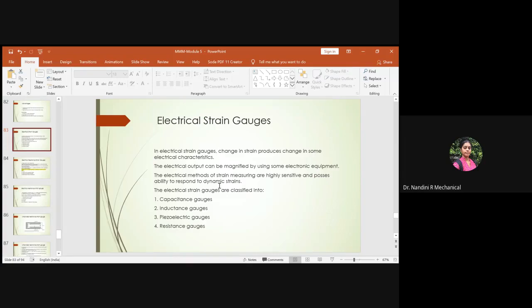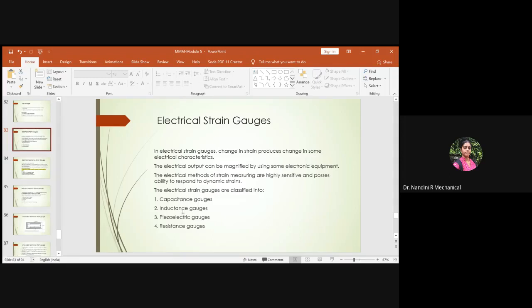In this respect, we can see that electrical strain gauges are classified into four types: capacitance gauges, inductance gauges, piezoelectric gauges, and resistance gauges. If you use a capacitance to form a gauge, it is called a capacitance gauge.